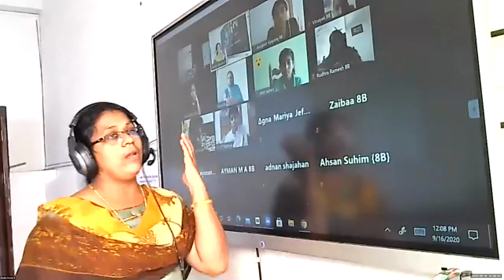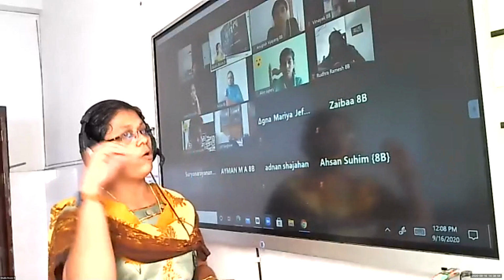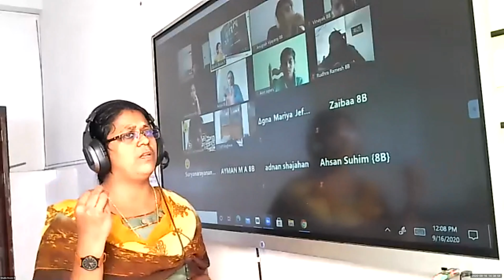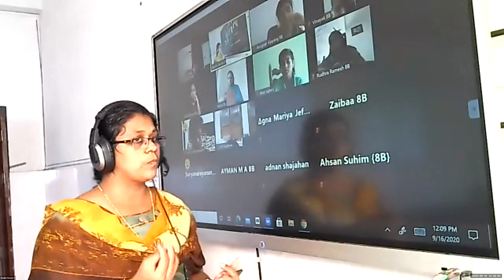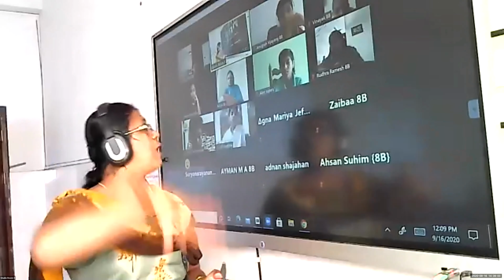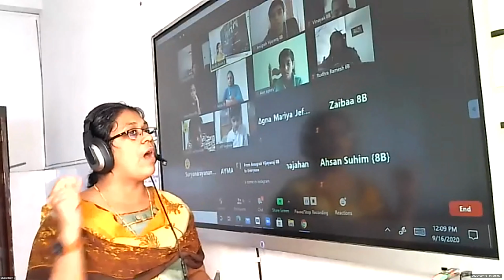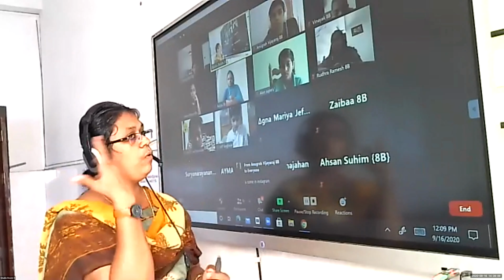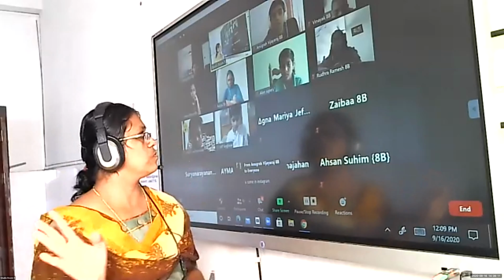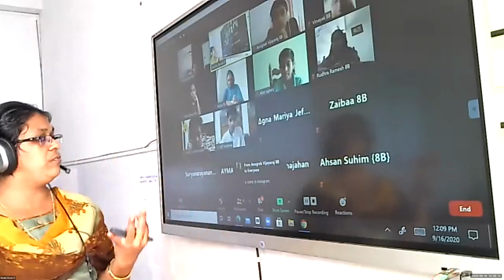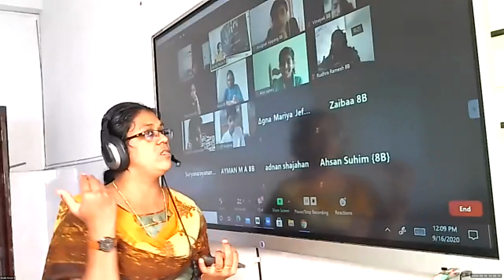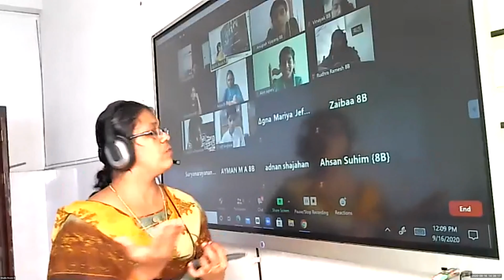You can do an activity to see whether oxygen is required. Very simple: light a candle and then cover it with a tumbler upside down. You will see that after some time the candle will go off. You can do it by yourself. This is a simple activity to understand whether oxygen is required for catching fire.